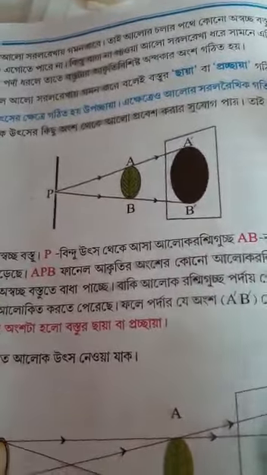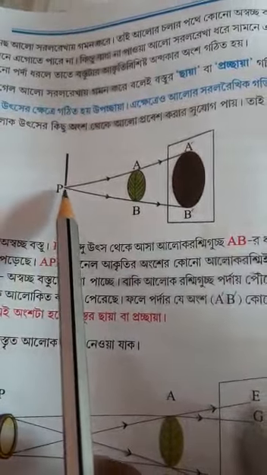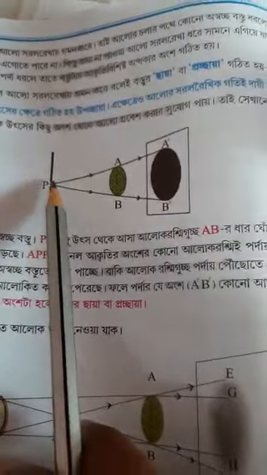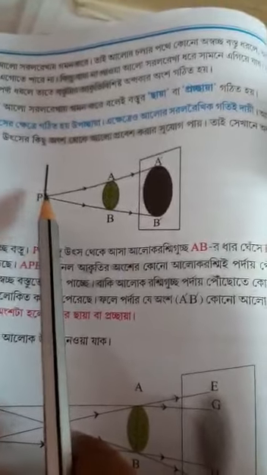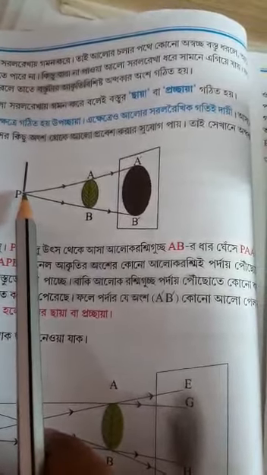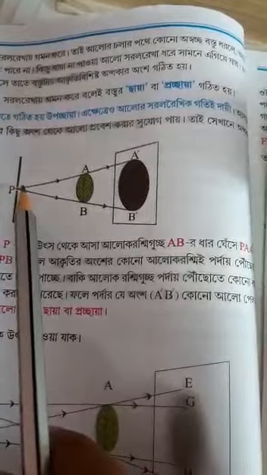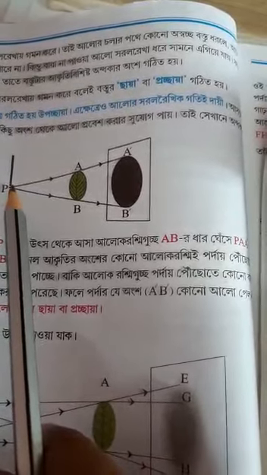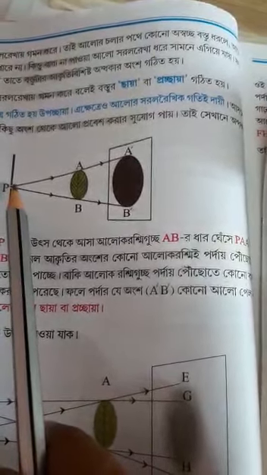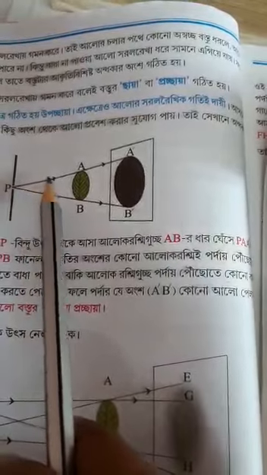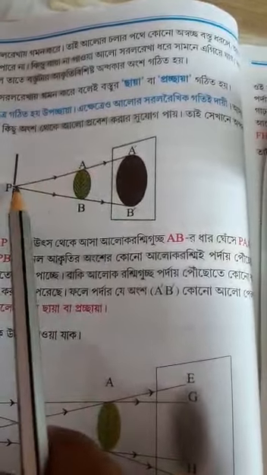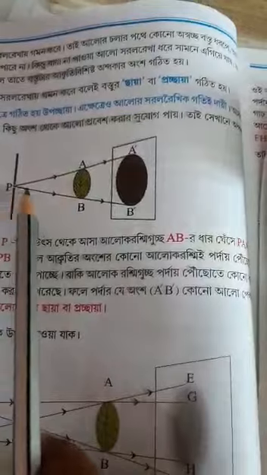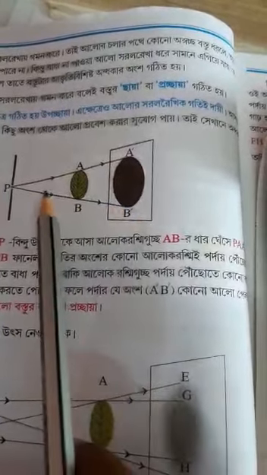Here in this picture you see that this is a small source of light, and while mentioning any source of light, it is customary to draw the uppermost line of this light and the lowermost line of this light.